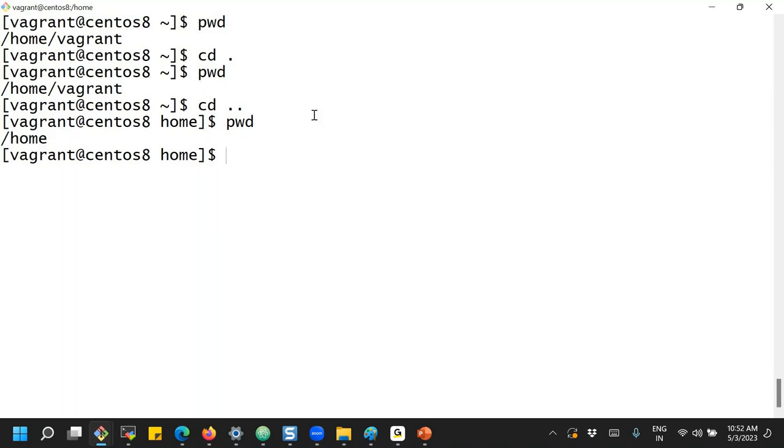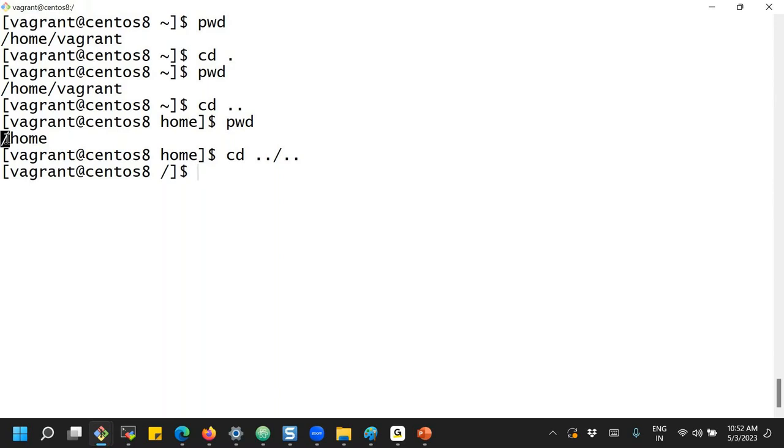Suppose I use two dots again, that means moving two directories backward. What is the top level directory? Root. So I'm moving to root with dot dot. After root we don't have any parent directory, right?